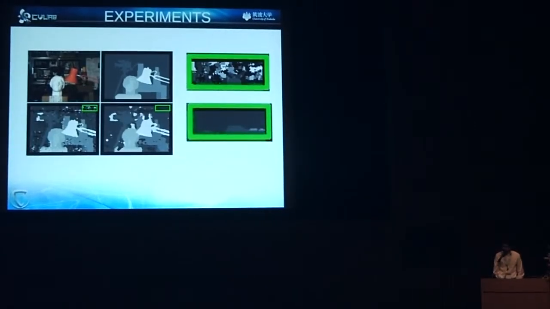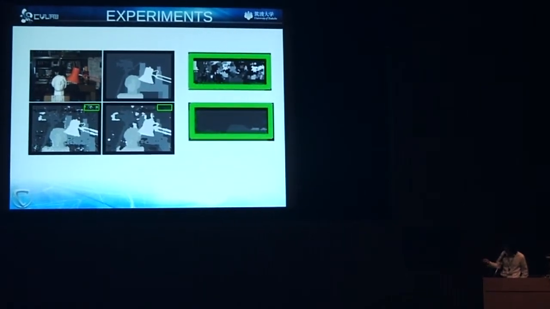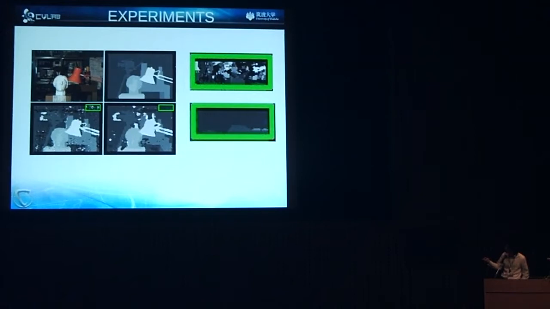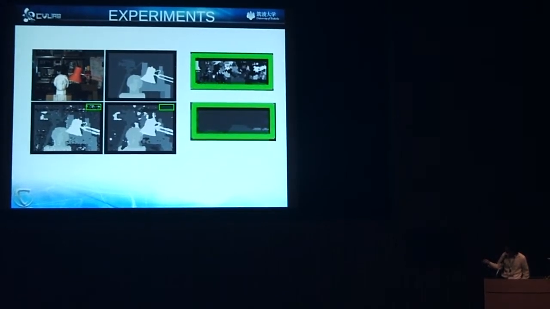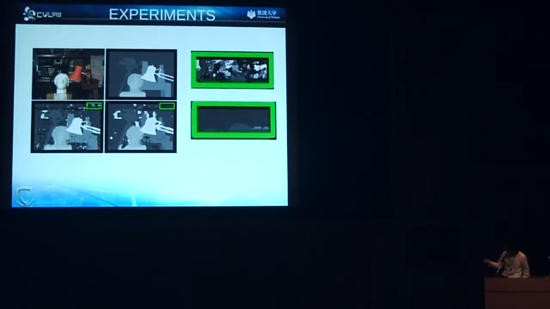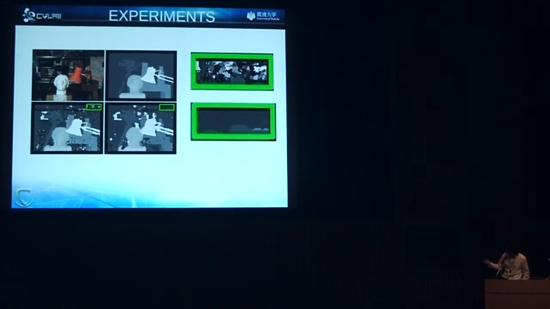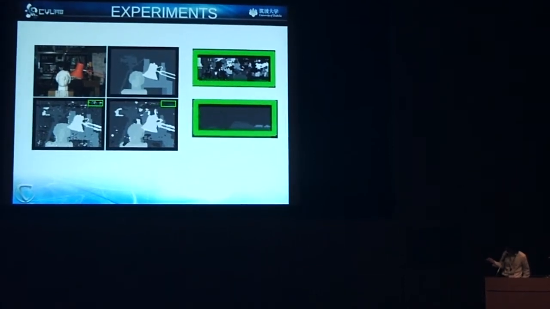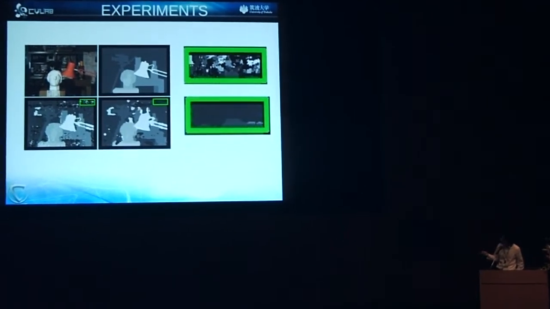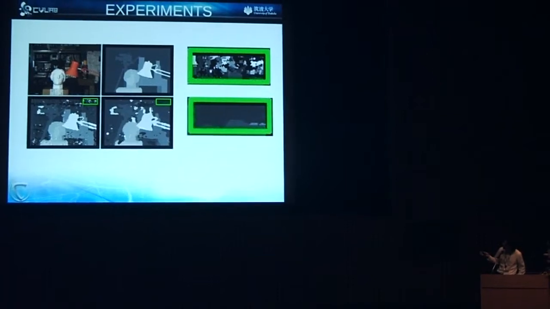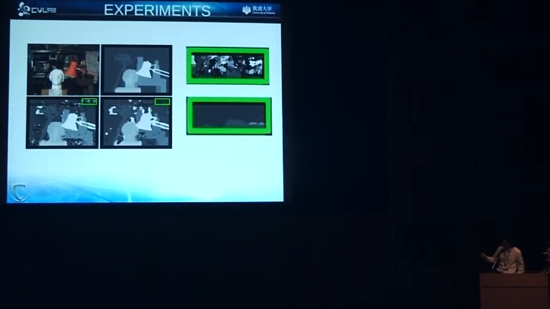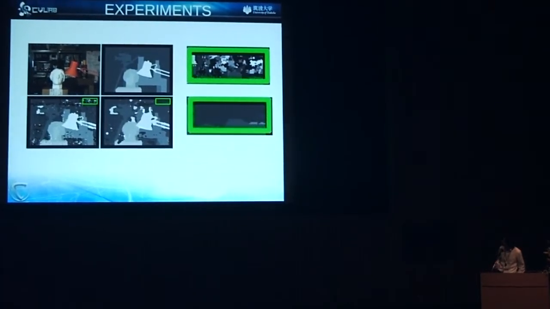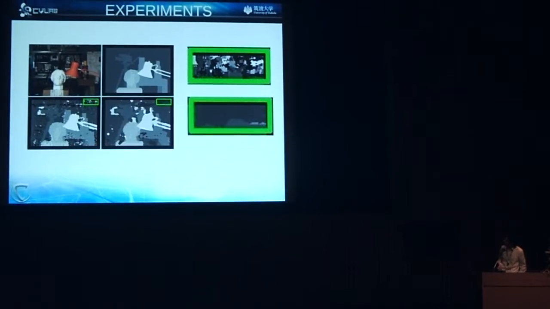And here you can see the actual images. This is the left frame of the original stereo pair. This is the ground truth depth map. This is the result of the AD census. You can see it's kind of noisy, especially in areas with a flat texture. And this is the result of our method, which looks nice and smooth, and here you can see the magnified version of these results.